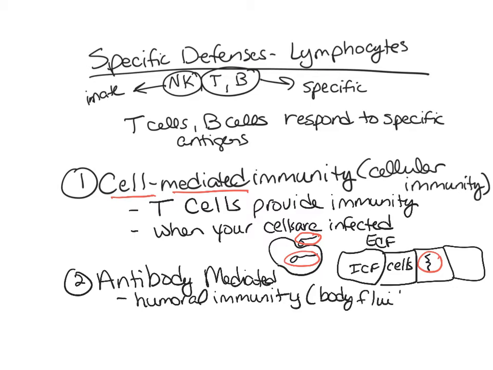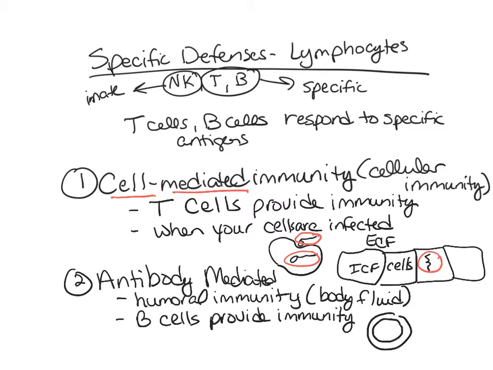So the B cells provide this immunity. And so the B cells are going to respond to these antigens and pathogens that are out in the extracellular fluid. So here you have a B cell floating around, and the B cell has these little antibodies sticking off of them like this.